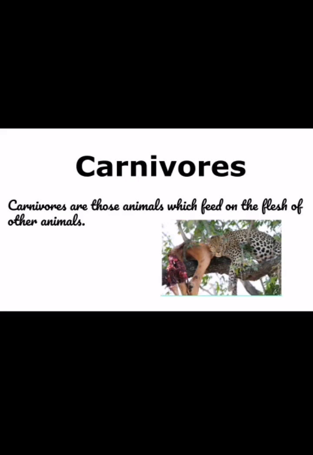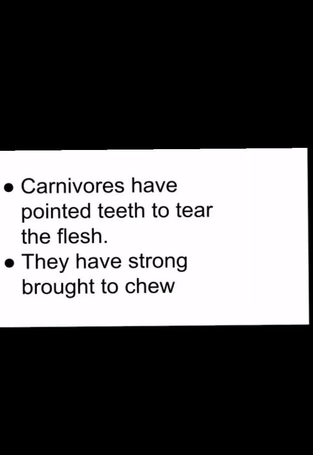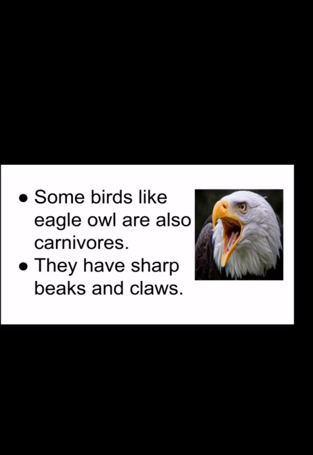Now we will see the teeth of carnivores, meaning their feeding parts. Carnivores have pointed teeth to tear the flesh. They have a strong jaw to chew. They have strong, pointed teeth to tear and chew the flesh. Some birds like eagles and owls are also carnivores, and they have sharp beaks and claws to hold the flesh.